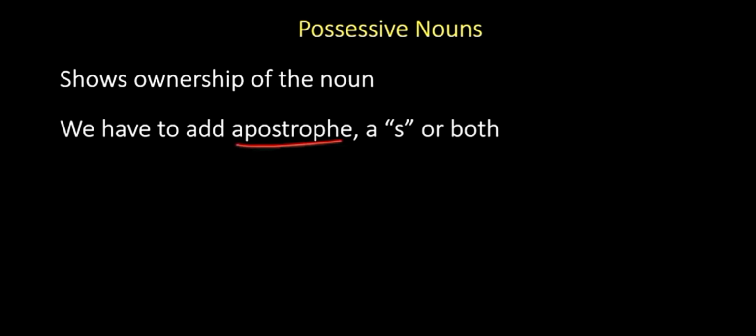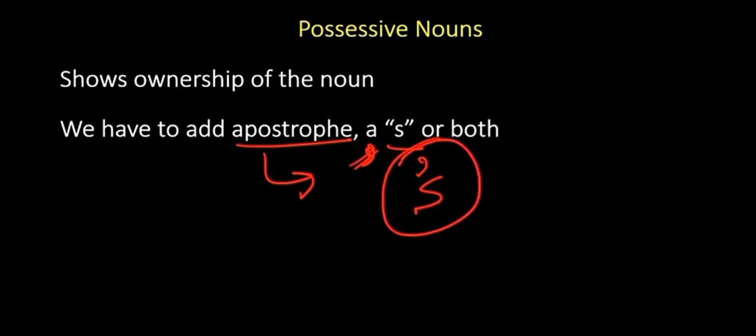And we have to add an apostrophe. Just to make sure you know, the apostrophe is this symbol that we have in English grammar. Sorry, I overwrote it. Then you have to add an S after this, or you have to add both. So in certain words you will always have an S, and all you have to do is put an apostrophe. In some cases you have to put both.